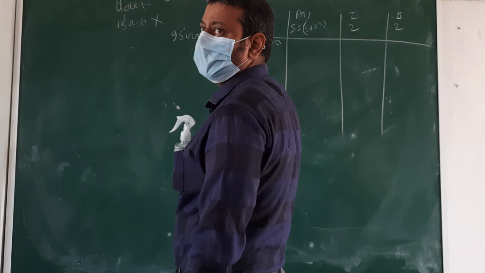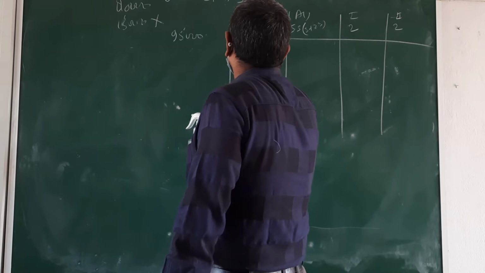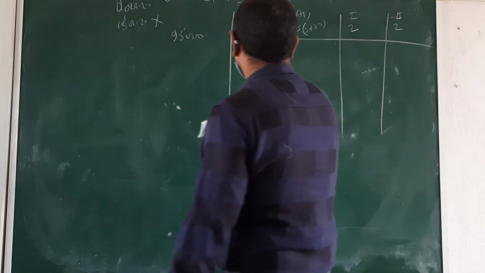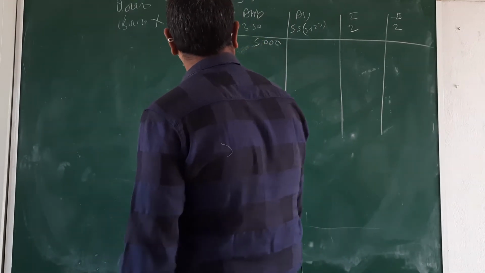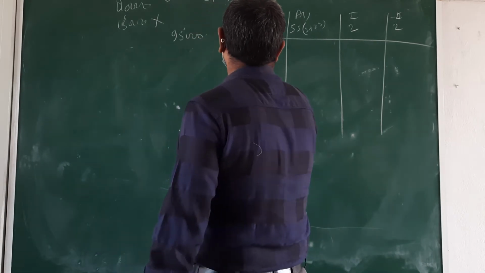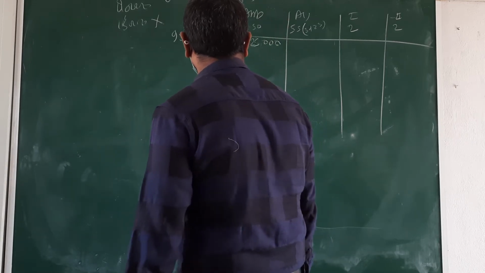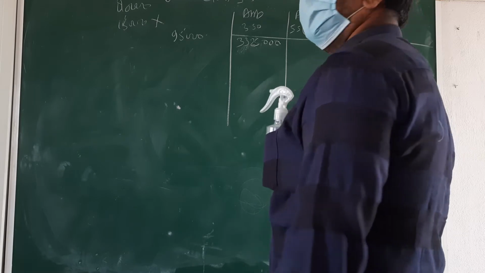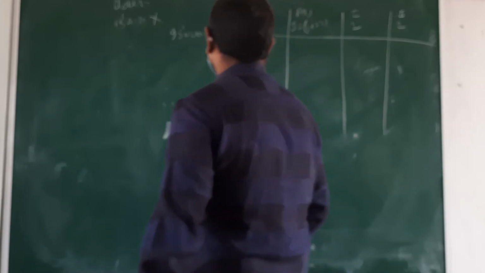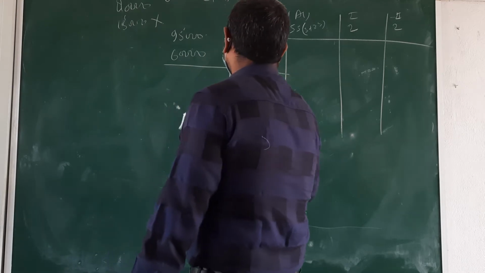What amount is coming? 3,32,500. Then we are issuing only what amount, beta? 60,000. Then what amount is coming? 3.5 into 60,000.